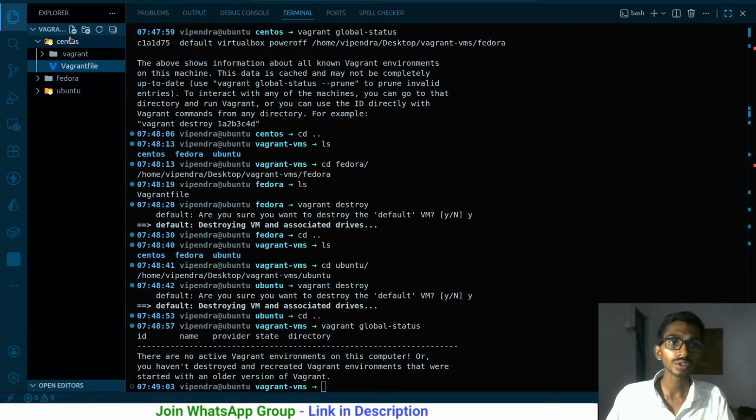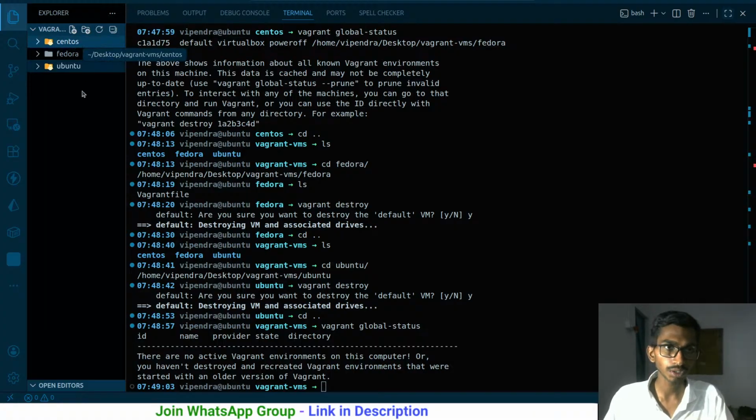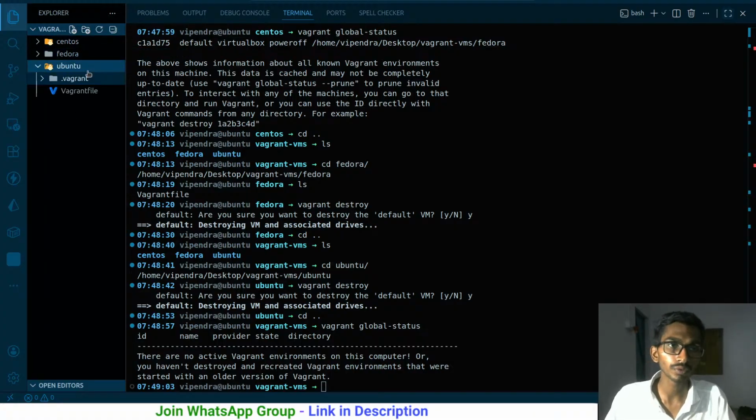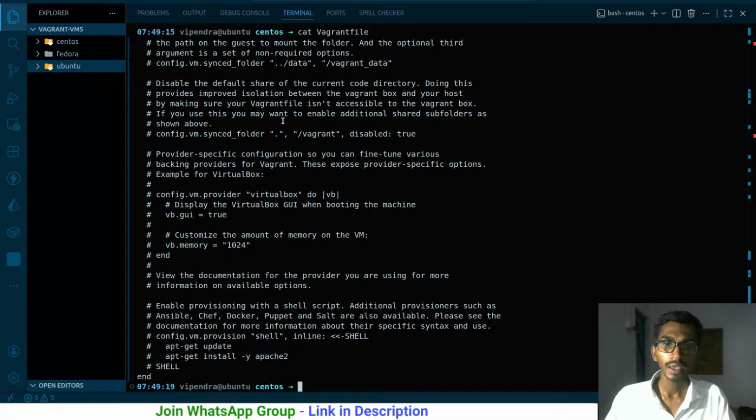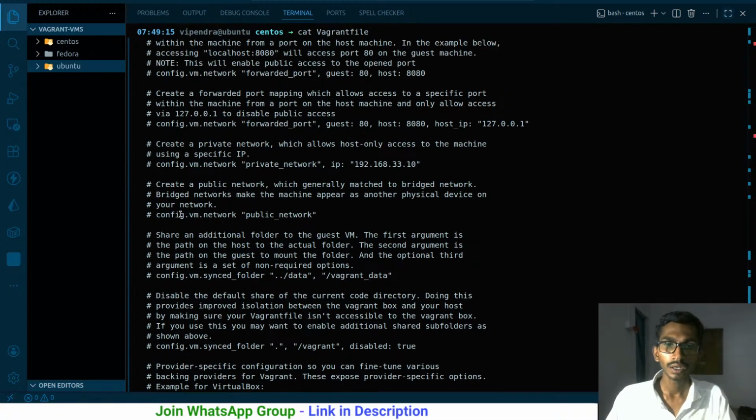Now I will go inside CentOS, because I'm going to be working with CentOS right now. Later we will be moving on to Ubuntu as well. So cd CentOS, cat Vagrantfile. This is the Vagrantfile I have, and inside this particular Vagrantfile I have